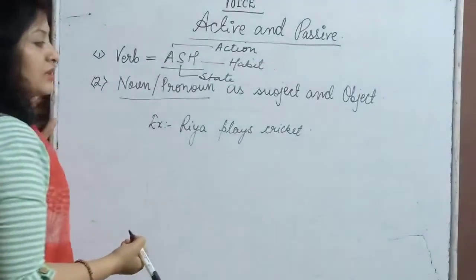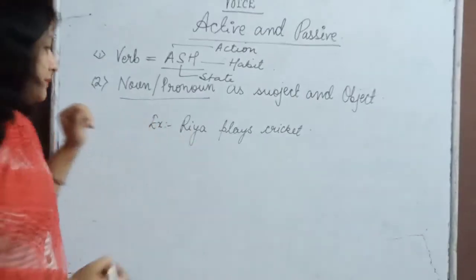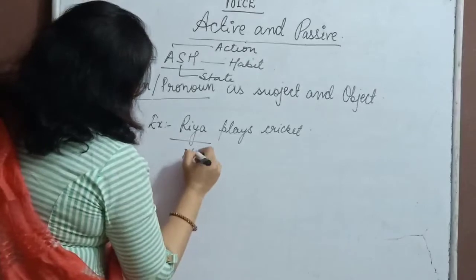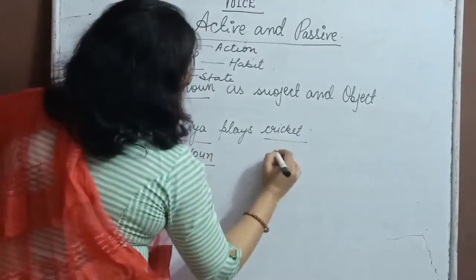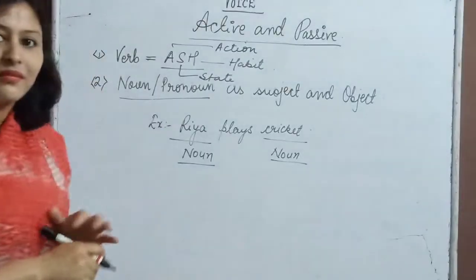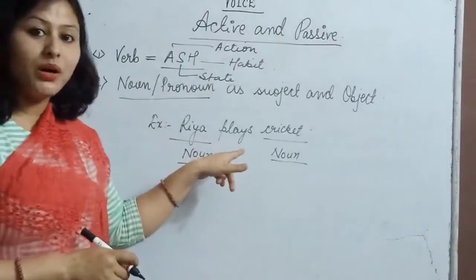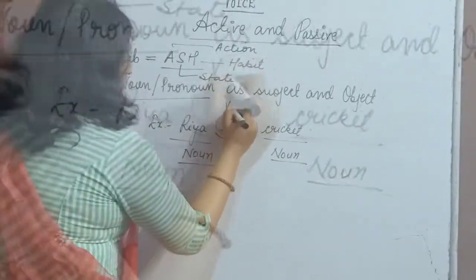You all know that Riya is a noun. Cricket is again a noun. And what is the verb here? Plays. This is the verb.